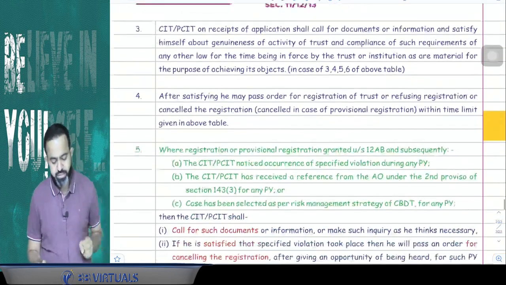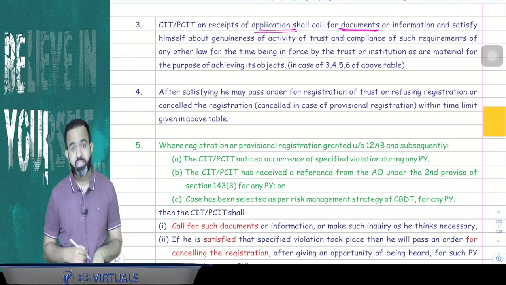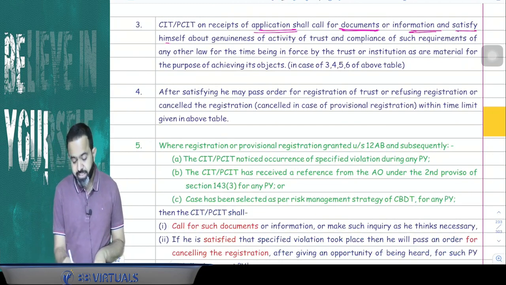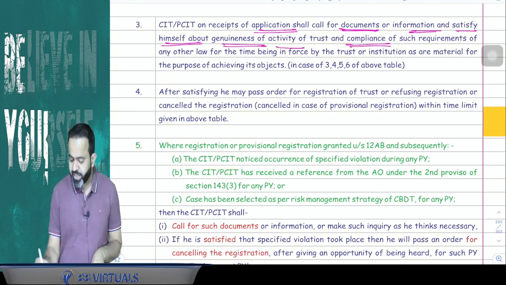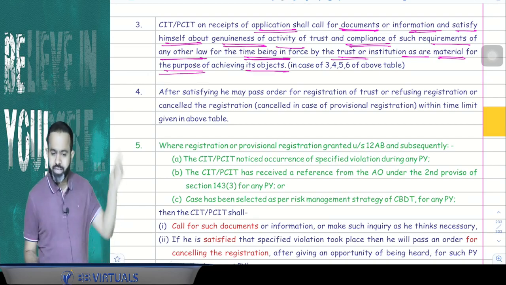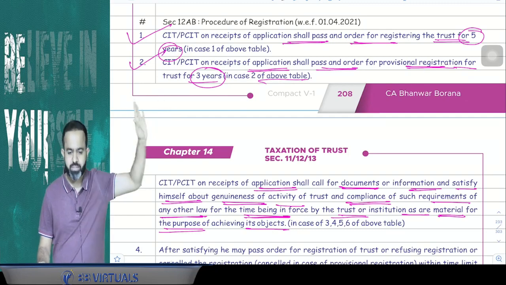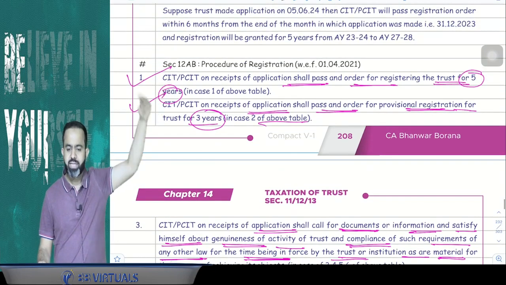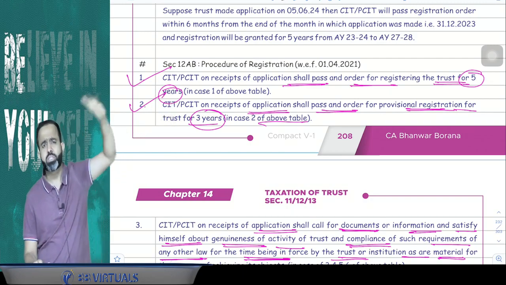Now guys, point number 3 says that CIT or PCIT on receipt of application shall call for documents and information and satisfy himself about the genuineness of the activity of the trust and compliance with such requirements of any other law for the time being in force by the trust or institution as are material for the purpose of achieving its object. Now in the first 2 cases, obviously without any inquiry he will give the registration. One is the transition mechanism, and second is the provisional registration. Without inquiry he will give the provisional registration for 3 years.